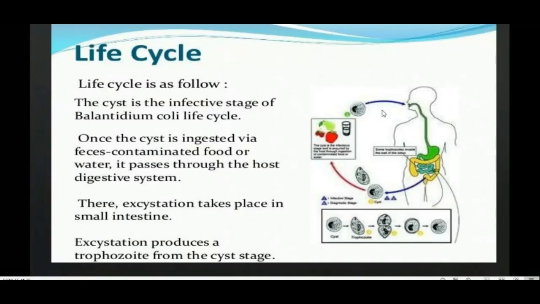Cyst is said to be the infective form of the parasite. So அந்த cyst வந்து ingest பண்றப்போ fecal that is contaminated food இல்ல water வழியா excystation will take place in the small intestine. Okay, so excystation நடக்கிறப்போ you have the formation of the trophozoite. And then trophozoite ல இருந்து again when they are coming to the colon region வந்து உங்களுக்கு வந்து encystation will occur. So feces ல பாத்தீங்கன்னா you'll be able to see both the trophozoite stage and the cyst stage.